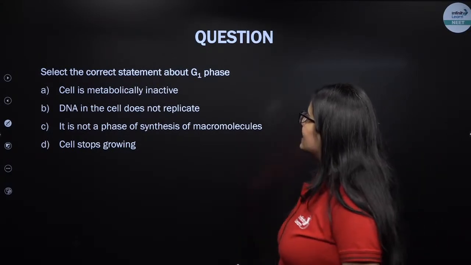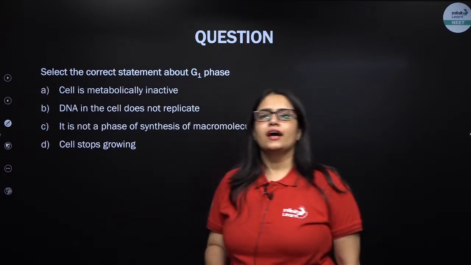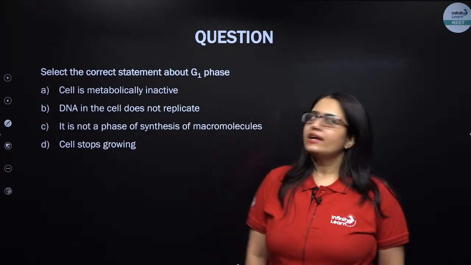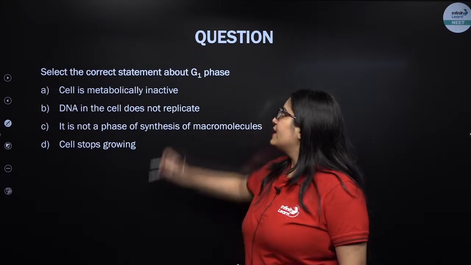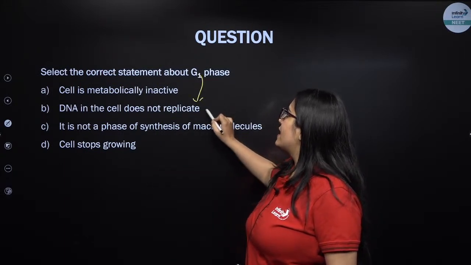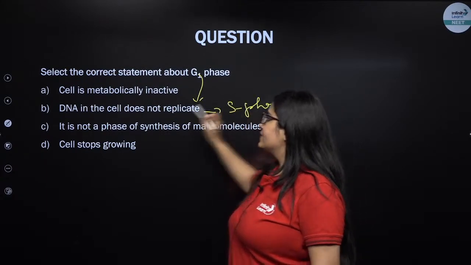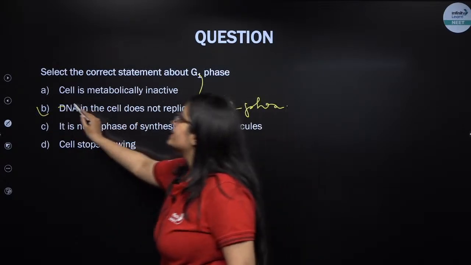Okay, so the cell is metabolically inactive? No, the cell is metabolically active. Biomolecules keep getting synthesized. DNA in the cell does not replicate during G1 phase. This is right, because DNA replication takes place in the S phase. This option B is right.